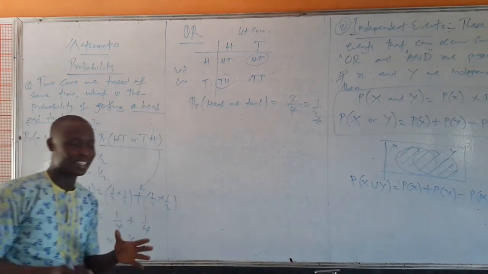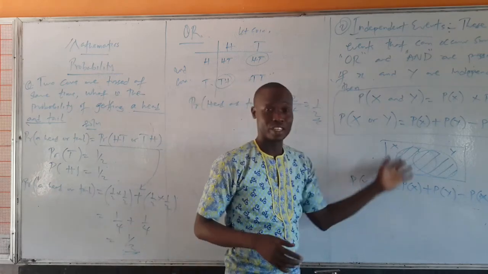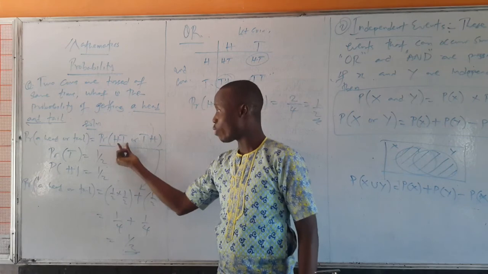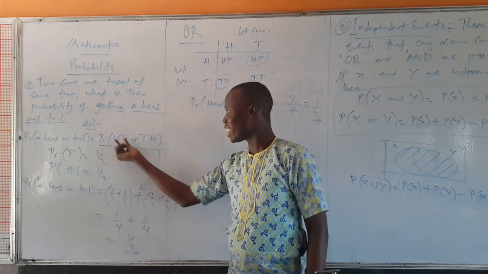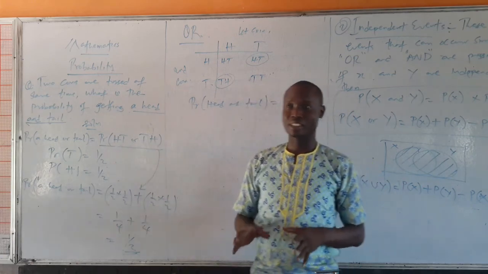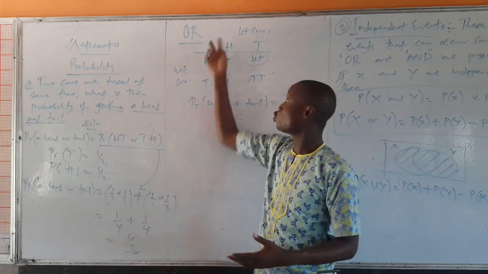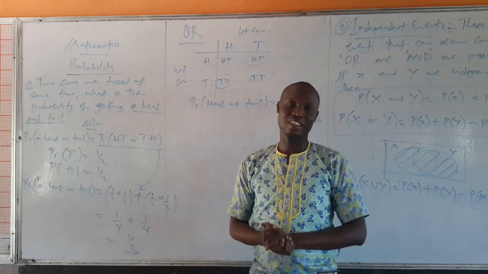Look, the whole thing behind mutually exclusive and independent events is that when it comes to independent events, we can have "or" and "and". Look at what we have here. We have "or" and we have "and". We have head and tail and head, then head tail or tail head. This is only possible in independent events. And independent events are multiple events where you have like 2 coins, or you have 2 dice, or you have a dice and a coin, and things like that.